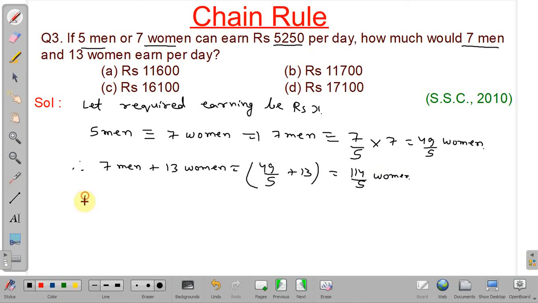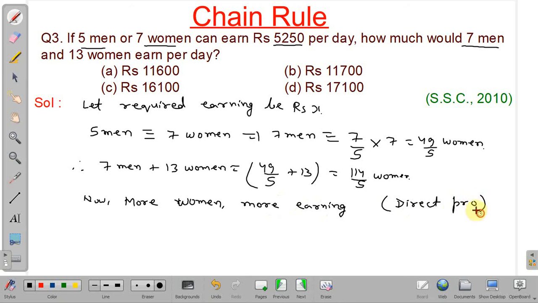Now, more the number of women, more earning will be there. More women, more will be the earning. So it is direct proportion.